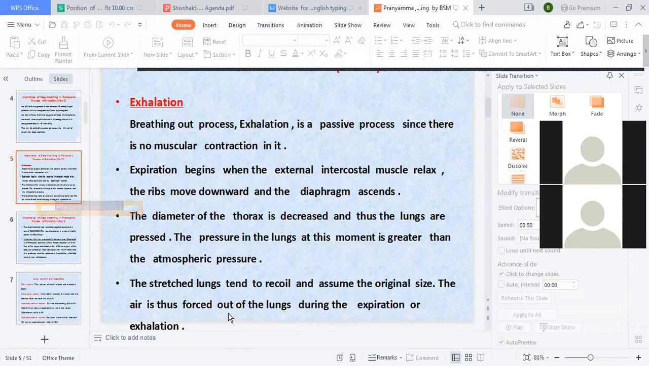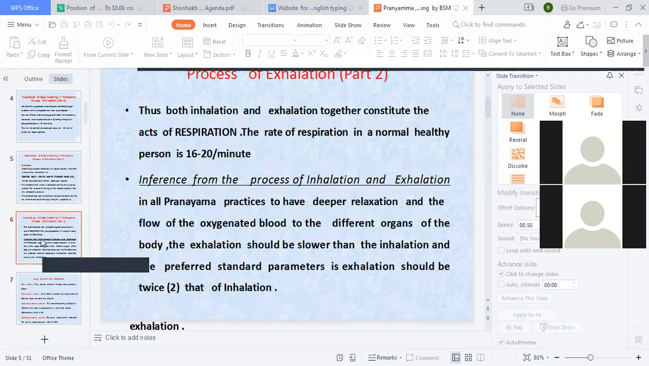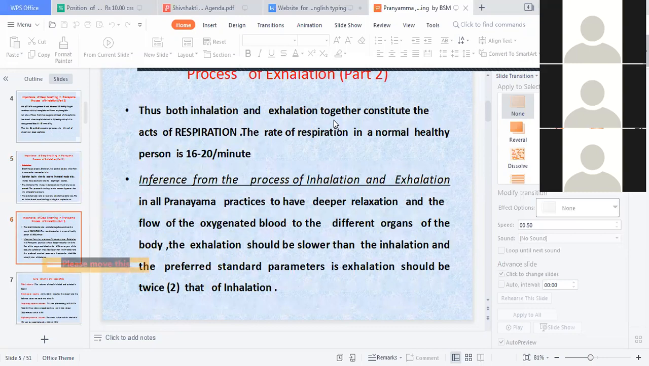The air is thus forced out of the lungs during exhalation. Thus, both inhalation and exhalation together constitute the act of respiration. The rate of respiration in a normal healthy person is 16 to 20 per minute.